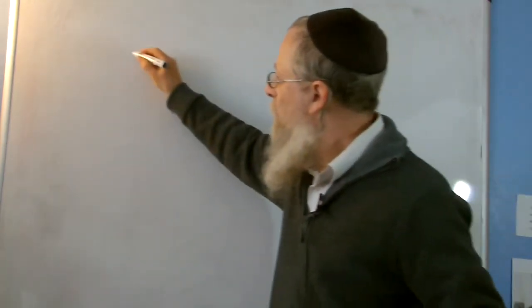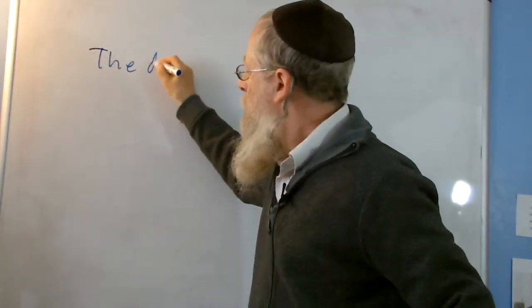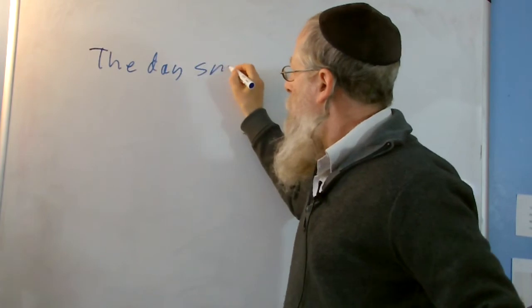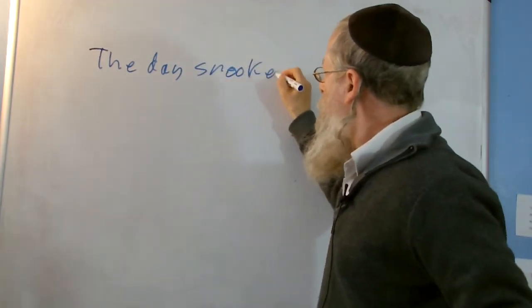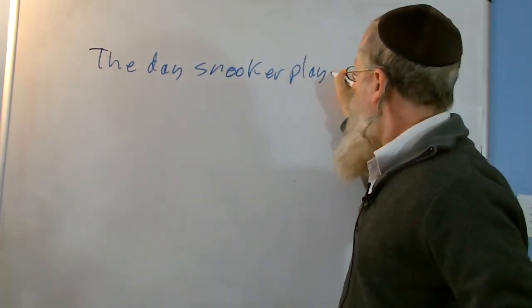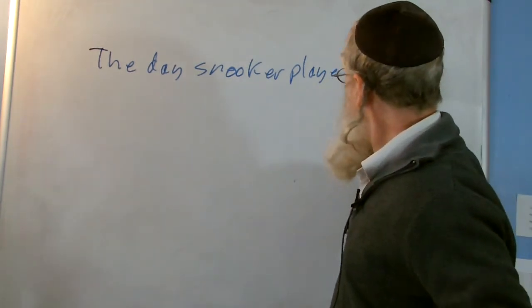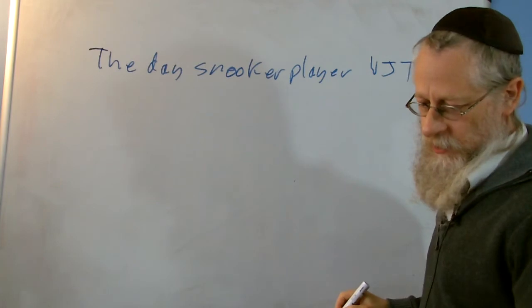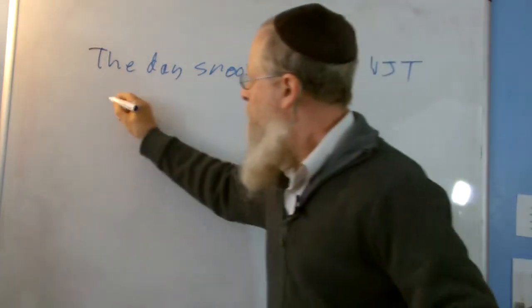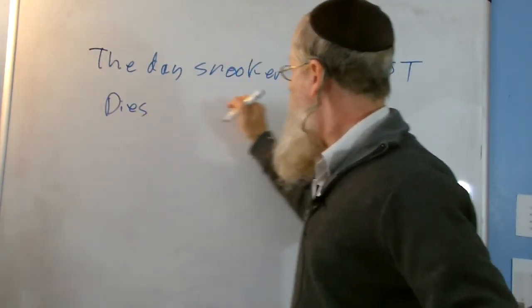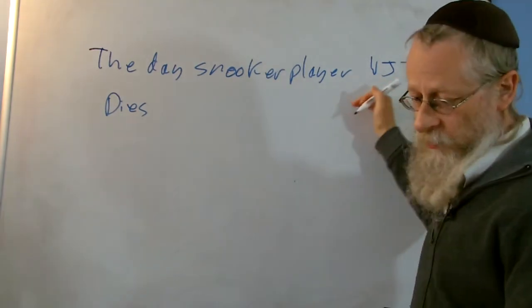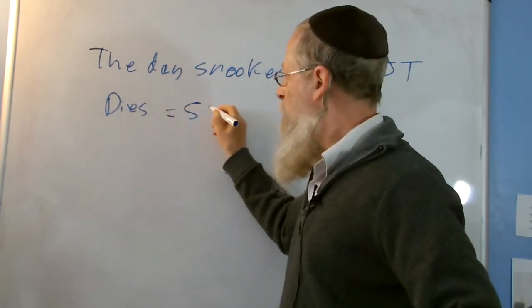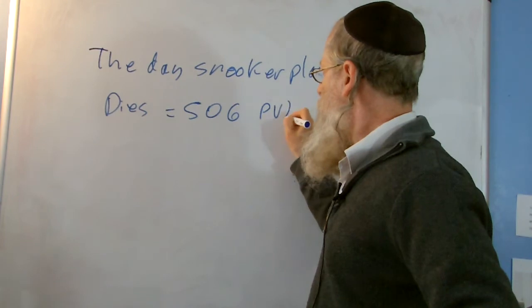So I've got here the day, snooker player, William. I'm going to write the short form, William Joseph Thorne, WJT, dies. Working that using the full name, of course, we get 506 using the placement value.